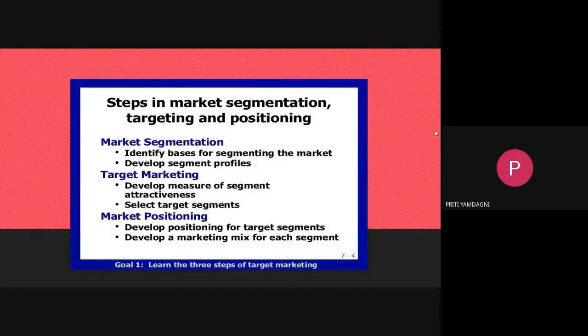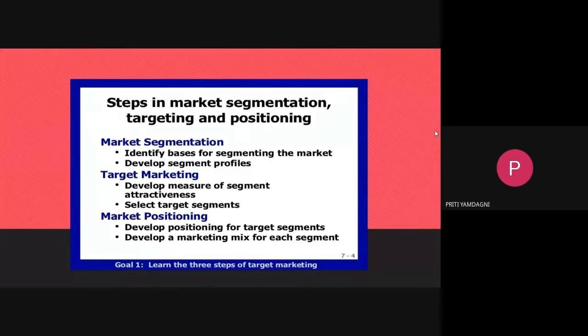These are three very basic and important steps in market segmentation. First comes market segmentation, then we target the audience, then positioning of the brand. That is, we are going to target the segment and also target the brand as well as the product. So we can see here market segmentation. In that, the first one identifies the basis for segmenting the market. Also it develops segment profiles, which helps us to develop.